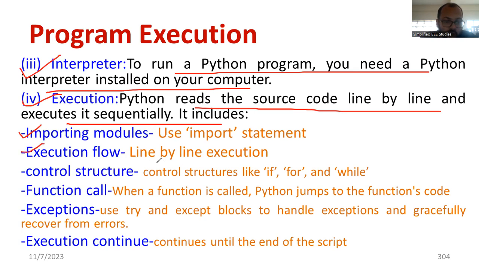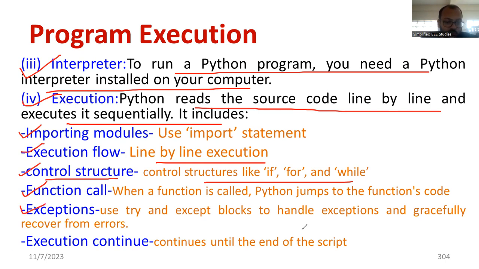Then in the execution flow, line by line execution is happening. You can use control structures for decision making: if, for, while loops. Then function calls: you can use different functions like print and input. So many functions are supported. Functions are divided into inbuilt functions and user defined functions. Whenever you want an inbuilt function, you can directly use input, max, min, etc. If you want a user defined function, you have to use def. def is the keyword to start a user defined function.